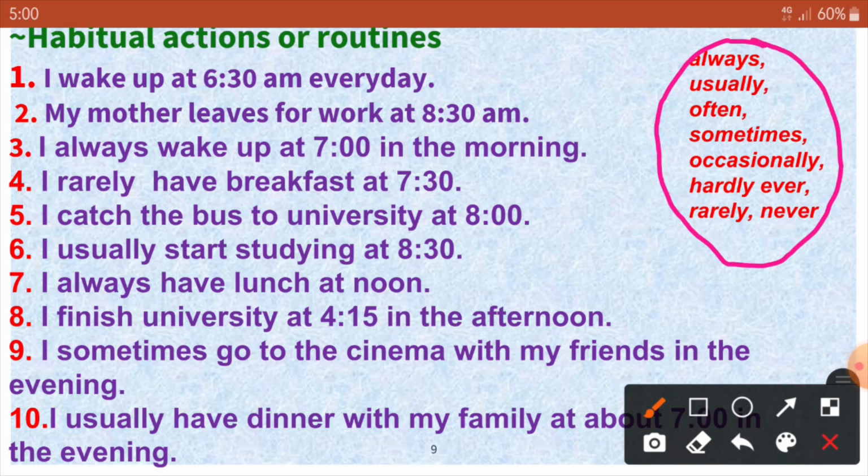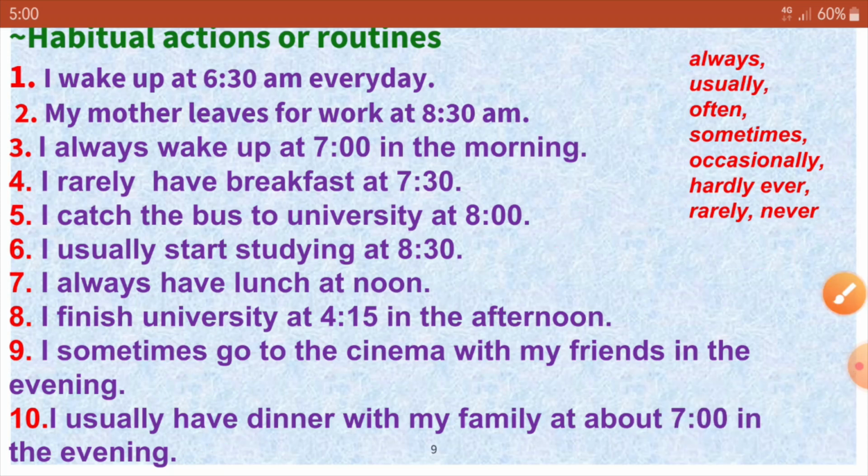Then the next example is, I catch the bus to university at 8. I usually start studying at 8:30. How will you change this sentence into negative? I do not usually start studying at 8:30. Next, I always have lunch at noon. I finish university at 4:15 in the afternoon. Next sentence is, I sometimes go to the cinema with my friends in the evening. The last sentence, I usually have dinner with my friends. So like this we have seen that these are some of the examples of your habitual actions or routine.